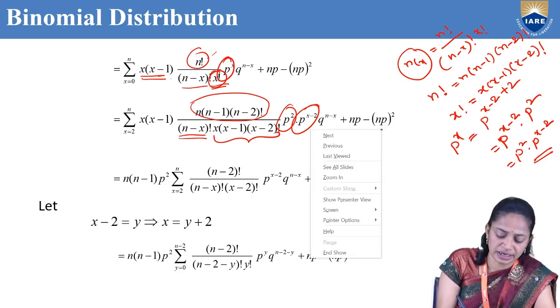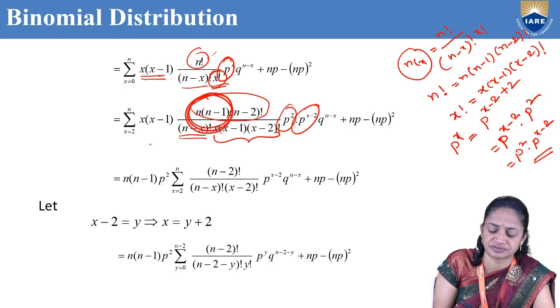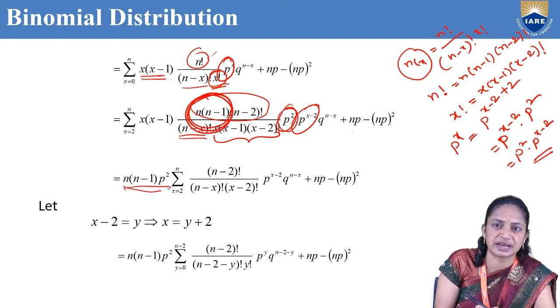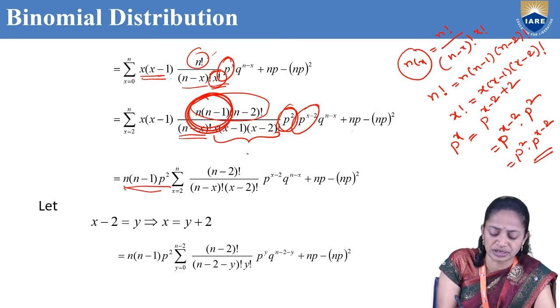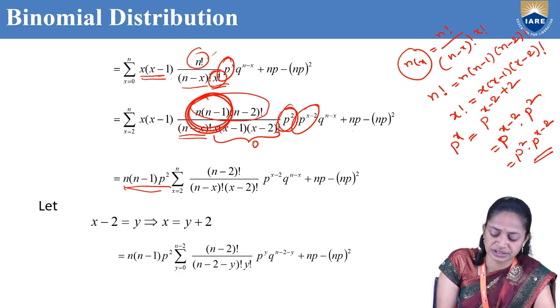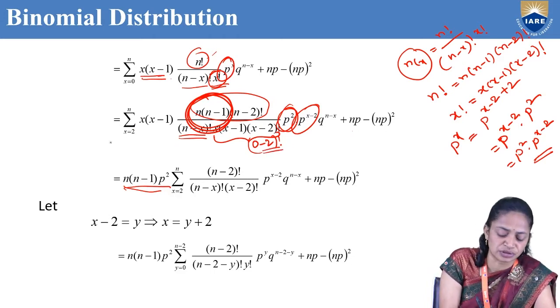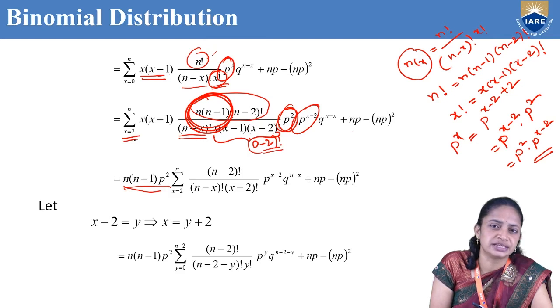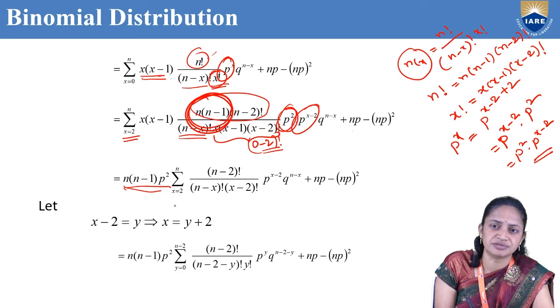Now I am taking n into n minus 1 into p square outside, with x equal to 2 to n. Why are we writing x equal to 2 to n and not x equal to 0 to n? If I substitute x equal to 0, then 0 minus 2 factorial would be negative. That's why we need to write x from 2 to n. So now we have n into n minus 1 into p square, with x equal to 2 to n.